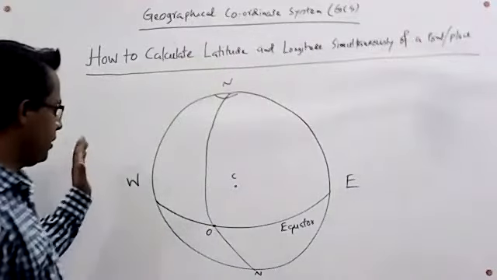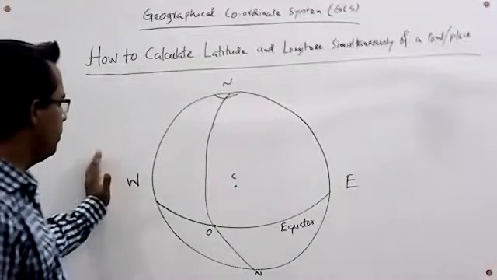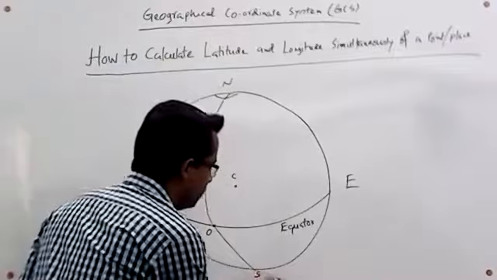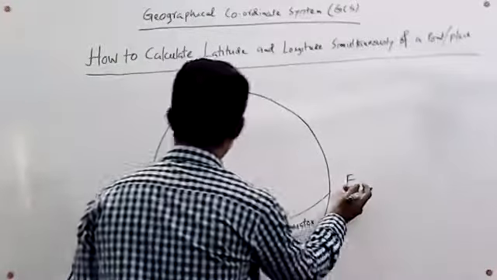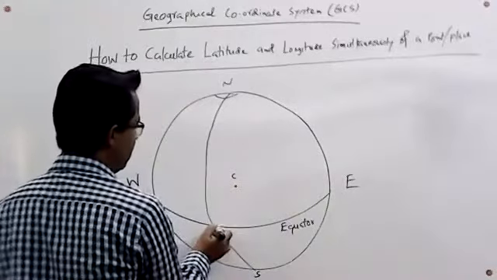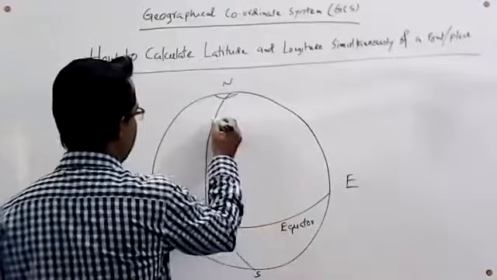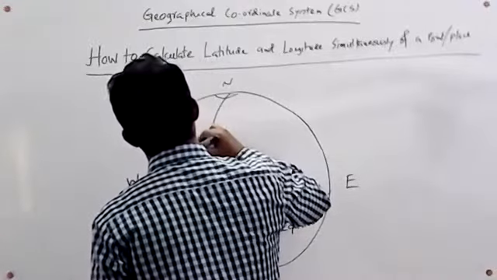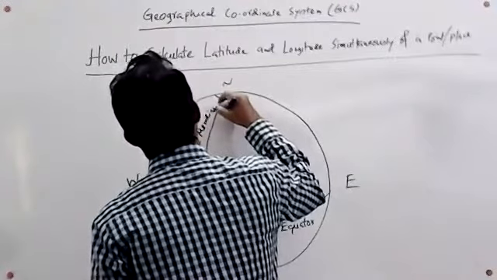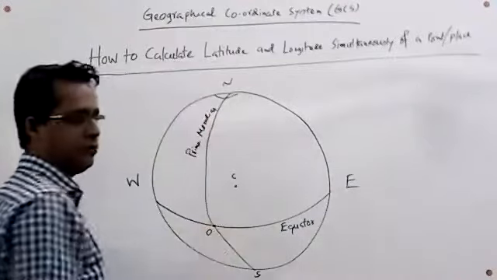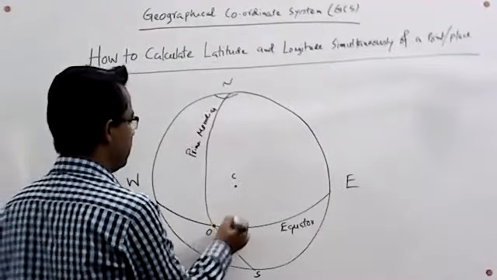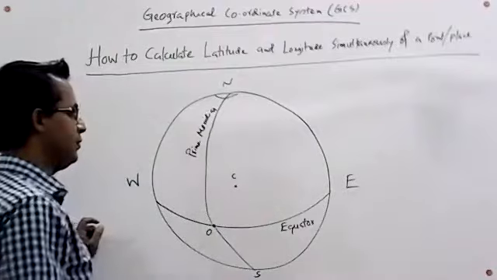We have drawn a figure of the Earth. This is the North Pole, this is the South Pole, this is the east direction, this is the west direction, and this is the center of the Earth. This is the intersecting point between the equator and the prime meridian, denoted by the origin O. So here two points are fixed: one is the intersecting point O, and one is the center of the Earth, C.